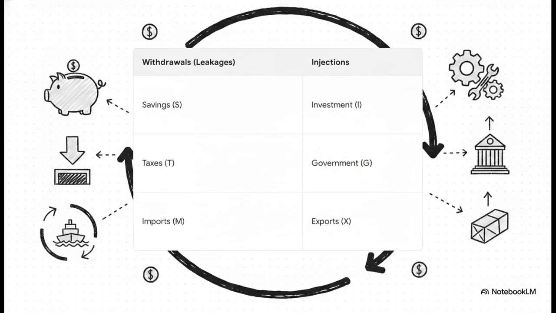To keep this complex four-sector machine running at a steady equilibrium, we have to meticulously balance the leakages against the injections. On the withdrawal side of our ledger, we have savings, taxes, and imports. This is all the money temporarily or permanently exiting the main domestic flow. On the injection side, we have investment, government expenditure, and exports. This is the exogenous addition of money pumping back into the flow.